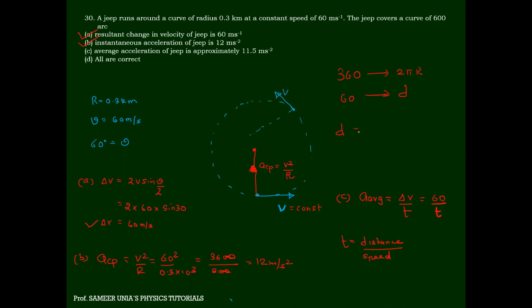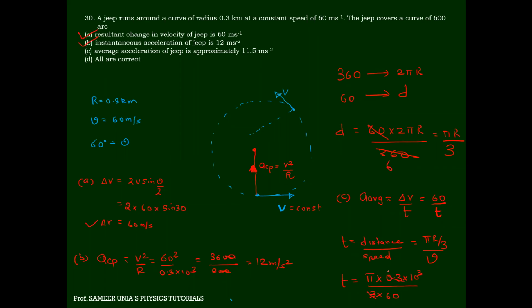It will become pi r by 3. So the distance covered is pi r by 3. Speed is v. The time taken is pi r by 3 v, where r is 0.3 kilometer and v is given as 60.